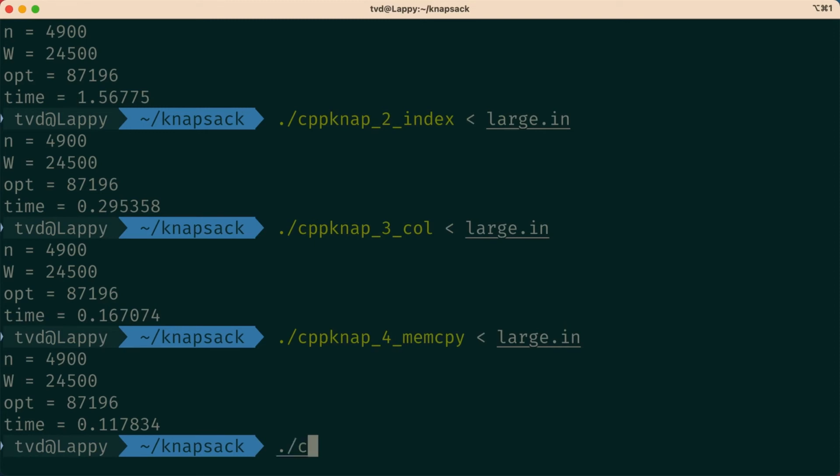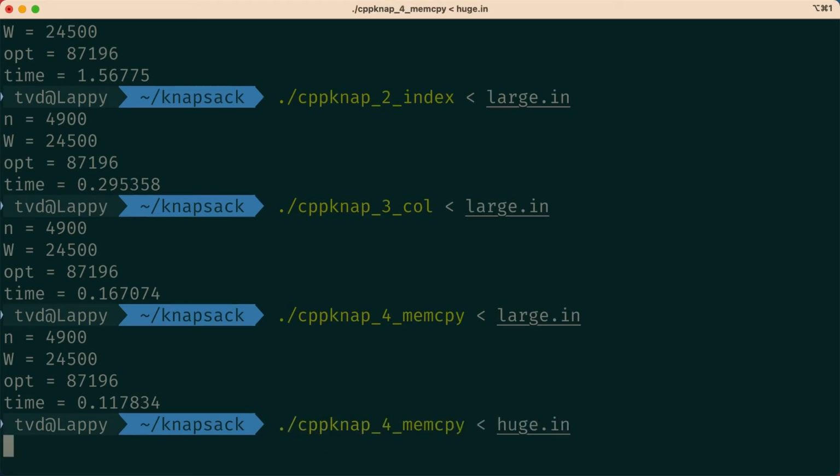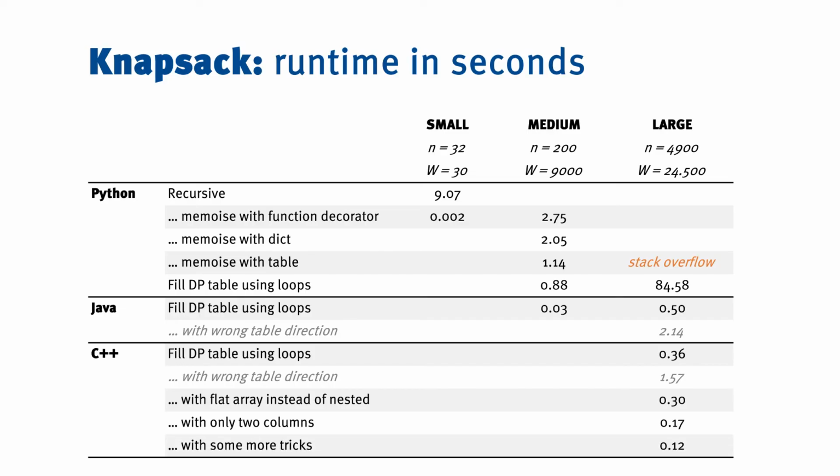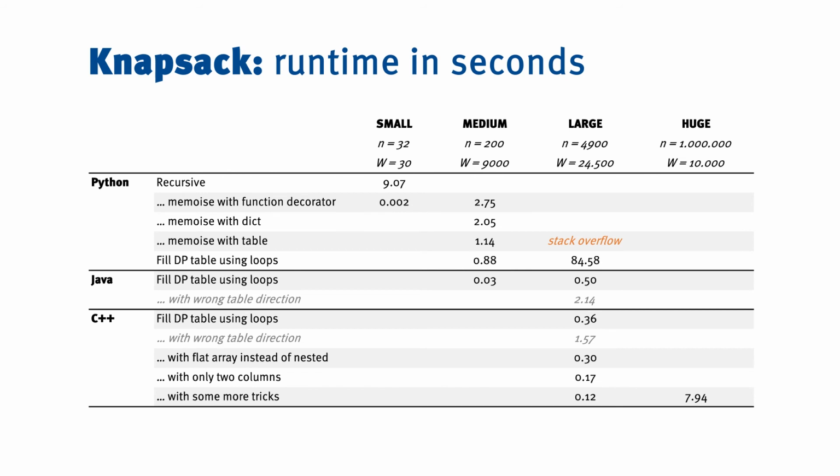You know what? We've fought ourselves back down to a fraction of a second, but what fun is that? Give me a bigger instance. This one has 1,000,000 items and a weight limit of 10,000. Okay, this hurts a bit. And 8 seconds. Well, I'm going to say not bad for 1,000,000 items. We started out with 9 seconds for 32 items. Okay, that's not fair. That really wasn't the correct algorithm.